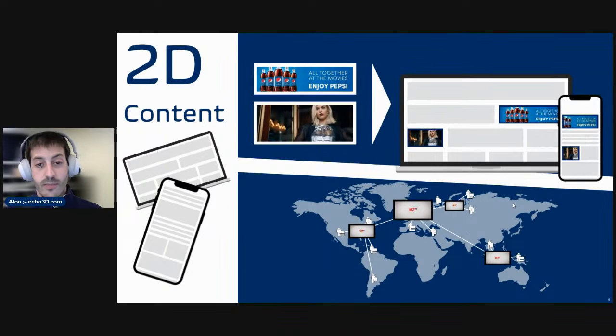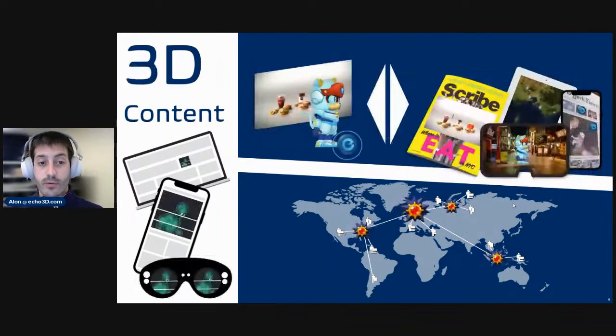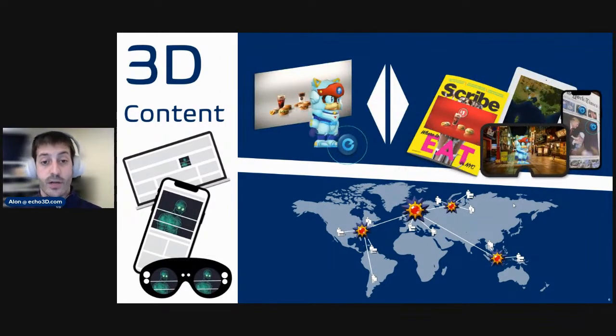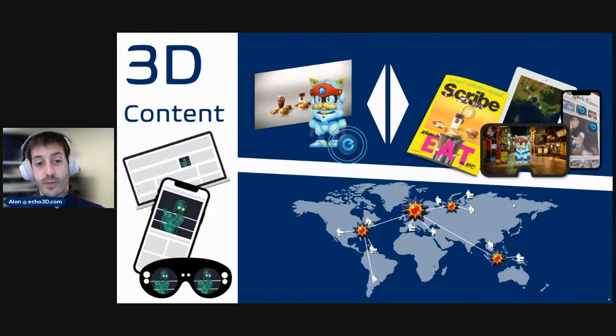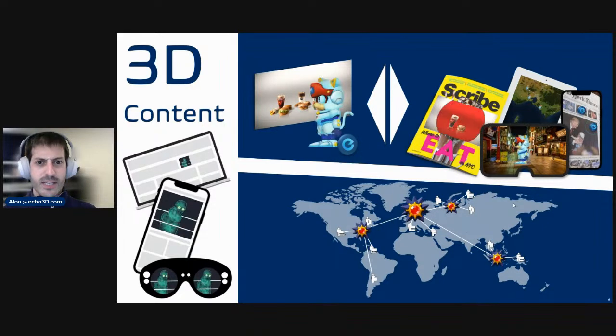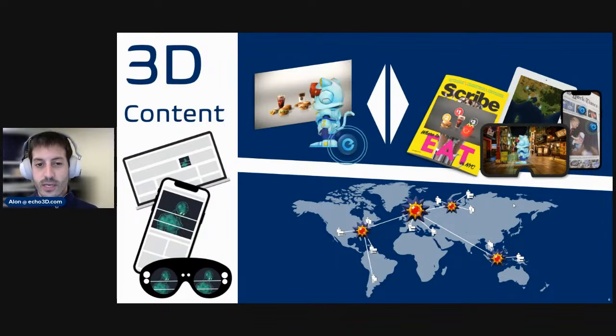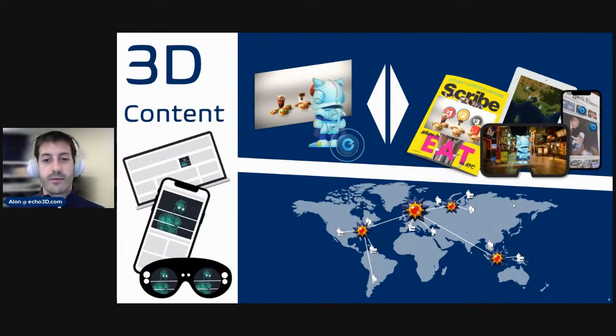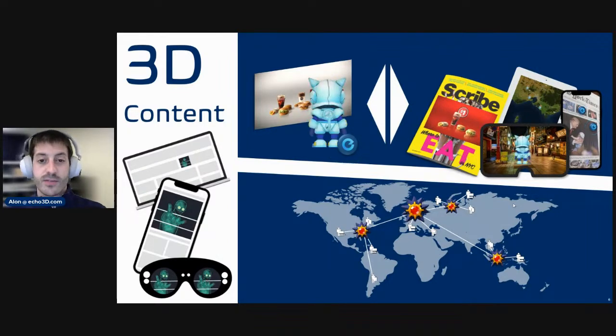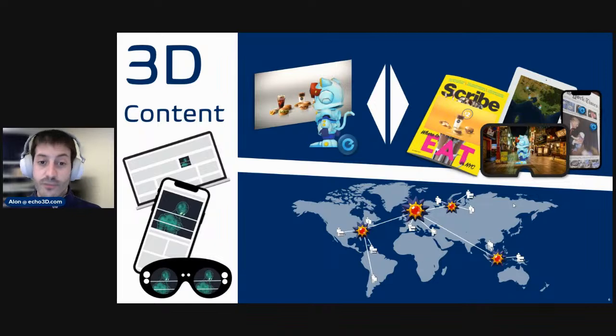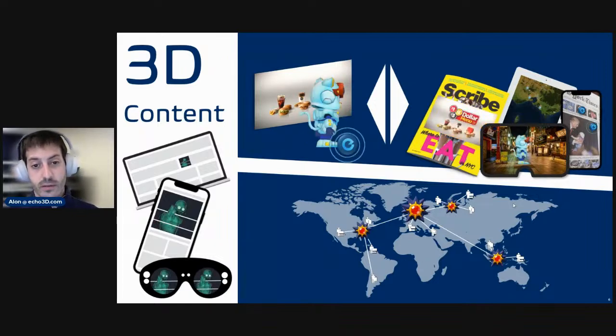So we translated these concepts into the world of 3D, allowing you to manage and deliver 3D assets and get the best 3D streaming experience. And what's interesting here is this bidirectional connection between content and location that doesn't exist in 2D. In 3D, you can have experiences that are tied to a specific location, something like Pokemon Go, where in different locations, your app acts differently. And that's something that is really unique to 3D.